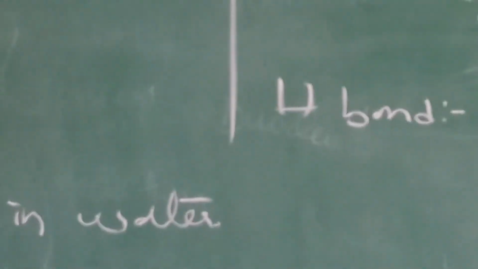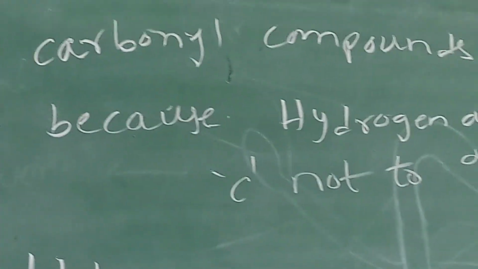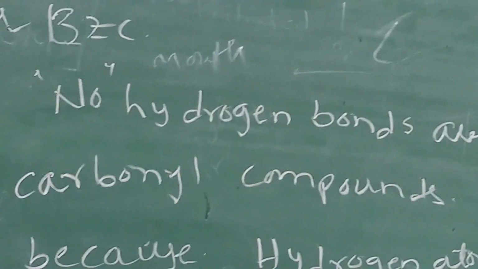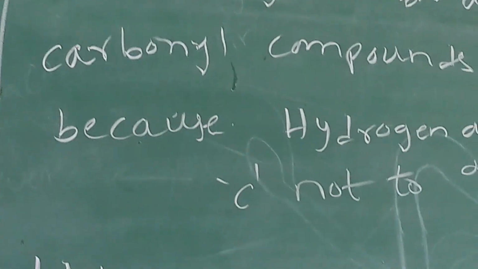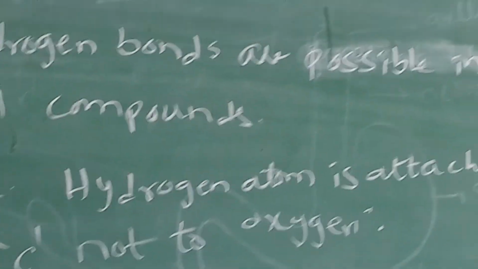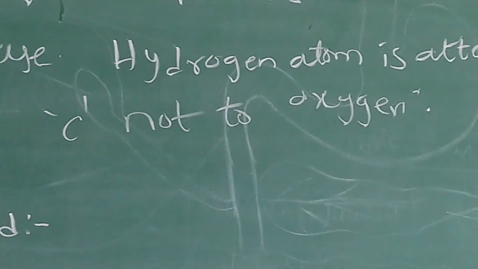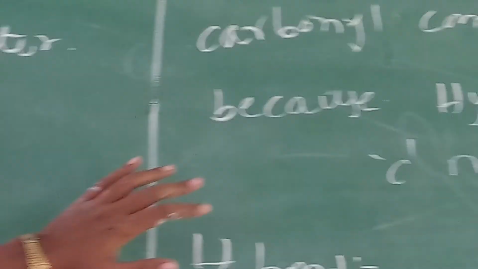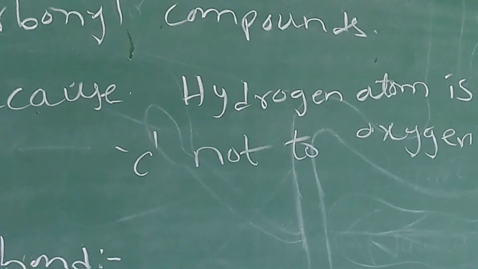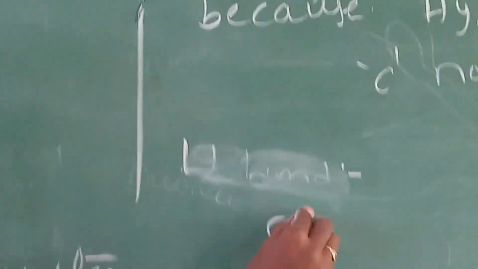Yesterday we already discussed that carbonyl compounds have a higher boiling point and melting point than alkanes, and carbonyl compounds have a lower melting point and boiling point than alcohols. Carbonyl compounds have a higher melting point and boiling point than alkanes because in alkanes there is no hydrogen bond.